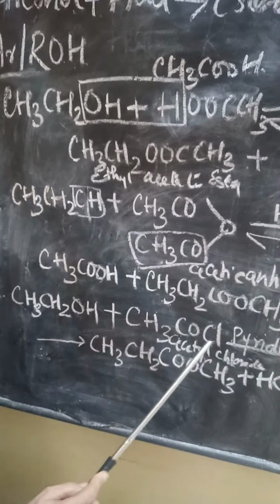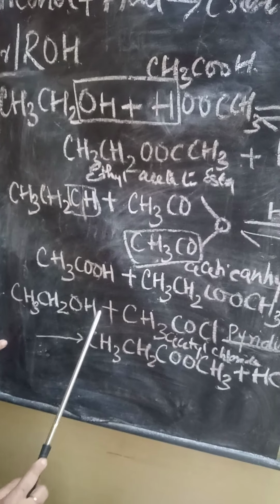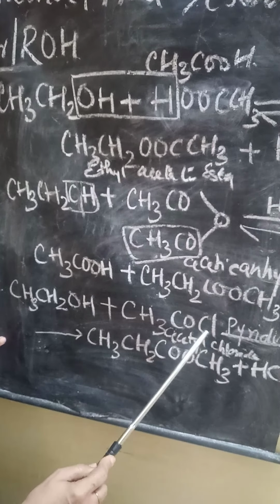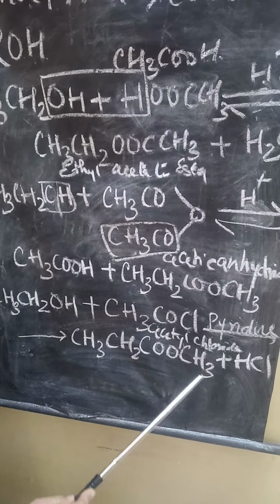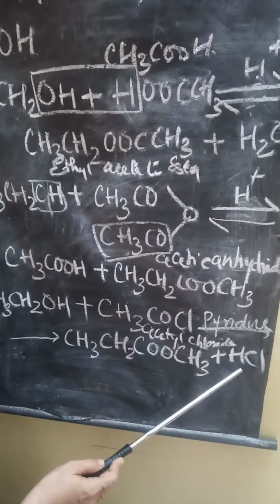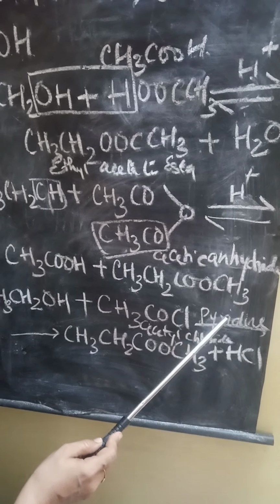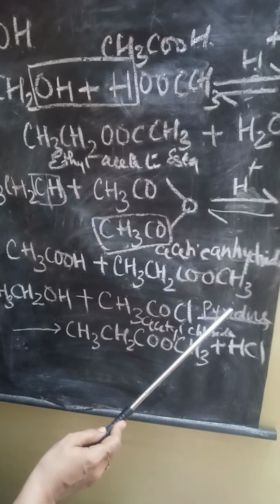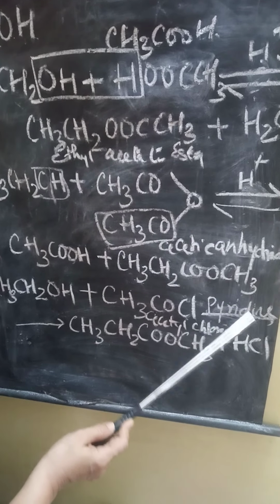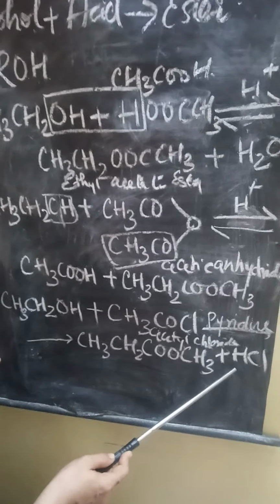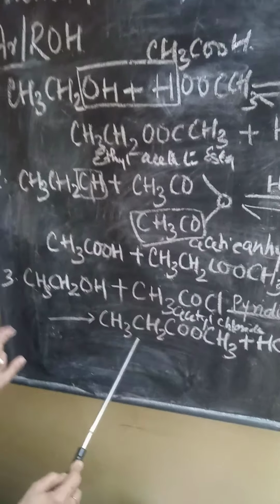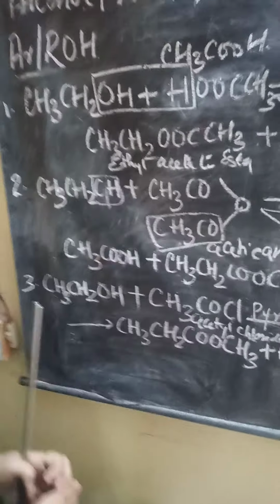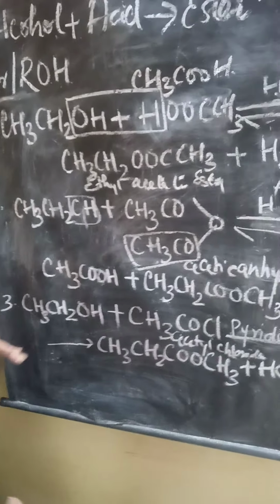When alcohol reacts with acetyl chloride, the H of the alcohol reacts with the chlorine forming HCl, and the remaining two combine forming ester. This HCl, formed as a byproduct, reacts with the base pyridine, which is a weak base. These two react together and form a salt, which can be removed immediately, thereby resulting in the formation of the ester. So these are the three methods, three types of reactions which you have to